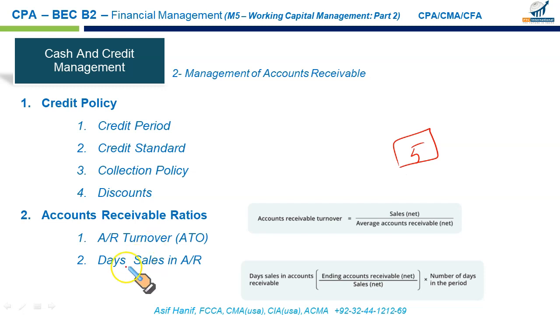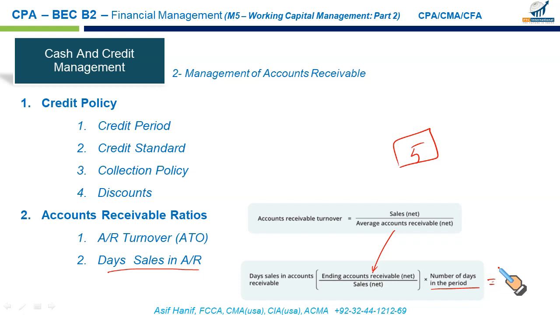For this, we have another formula, days sales in account receivables. It means how many days of my sales remain outstanding. For this, we take ending account receivable, divide it by the sales and multiply it by the number of days in the period, that is maybe 360 or 365 or 300, whatever is given. This formula will give me my average collection period.